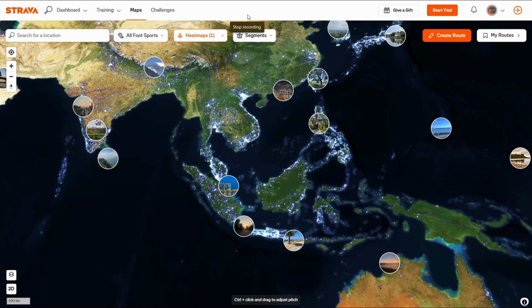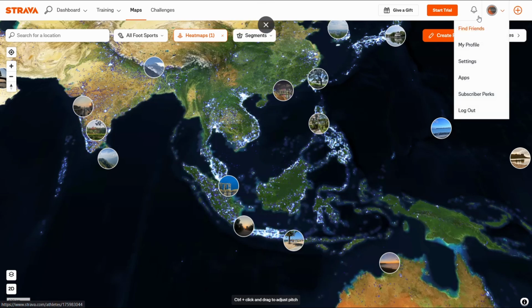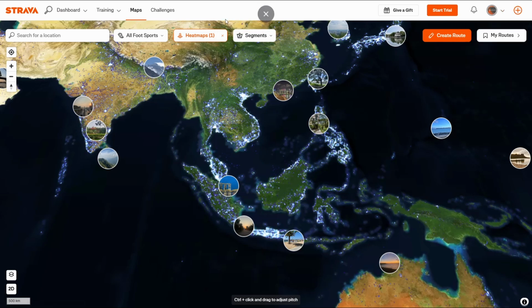So why are we considering using Strava to find missing persons? Well, the first one, it's open source and accessible. It means that everybody, as long as you can make an account, can use it. I'm not going to show you how to make an account. I assume if you're able to use technology and watch videos, you're able to make an account on Strava. Secondly, it is free. And third, it's highly used by multiple types of people, especially those who are active.